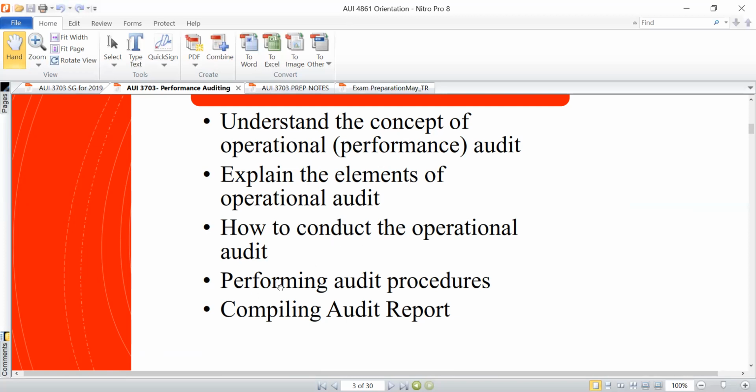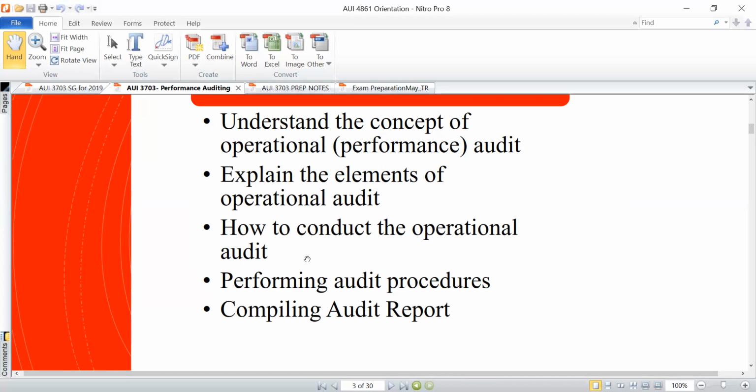And of course, be able to perform audit procedures, especially with respect to the elements of operational auditing, right? The elements of operational auditing being referred to here are the 3 E's that I mentioned earlier: the economy element, the efficiency element, and the effectiveness element. So performance auditing is centralized on those 3 elements.